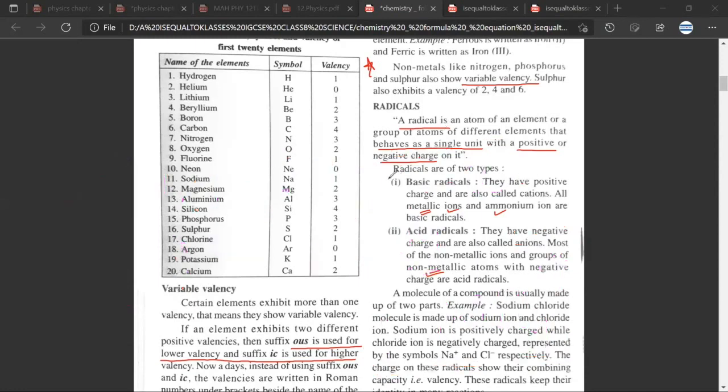So they have given the definition of basic radical and acid radical also. Basically what it means is that if you have a positive charge, you'll be called a basic radical. If you have a negative charge, you'll be called an acid radical. Any doubt here? No, sir. Any doubt here, Mr. Satya? No, sir. Okay. Now we'll start with simple examples.